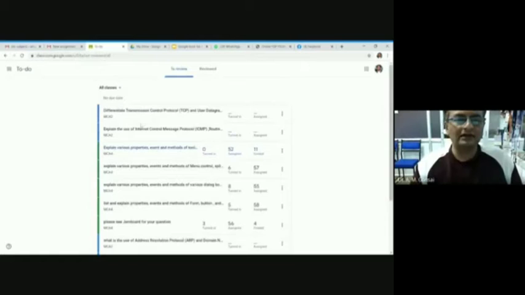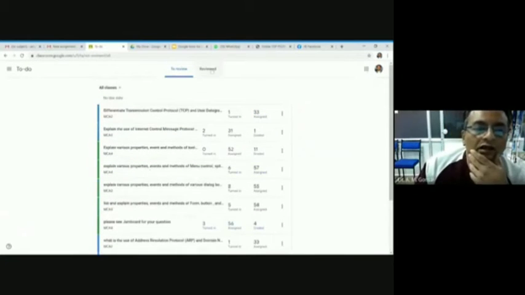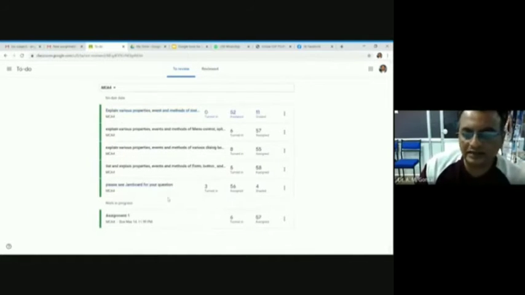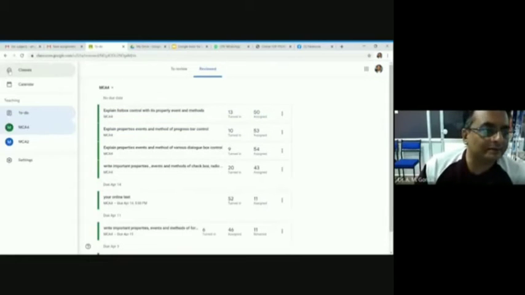Look, these are the assignments that I have assigned, and this one is differentiate transmission control protocol and user datagram protocol. This is an assignment given to MCA2, 1 turned in, 33 assigned. So these are the different lists for a teacher. If I want to sort, I can sort by the MCA4 class. So here is the MCA4 class. Look, 52 assigned, 11 graded. If you want to review, you can review from this part. So this is the to-do for a teacher.